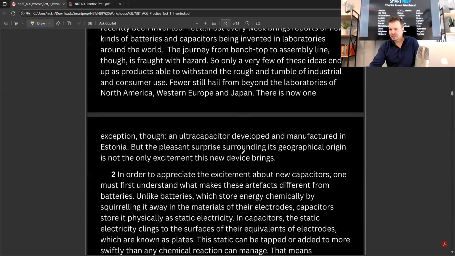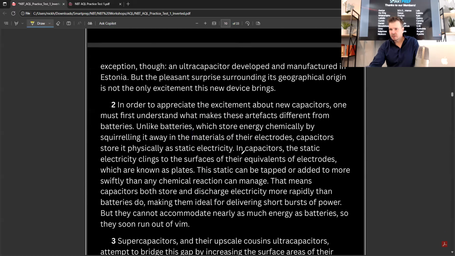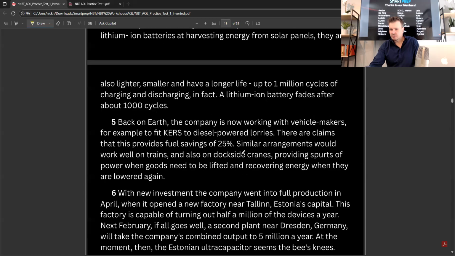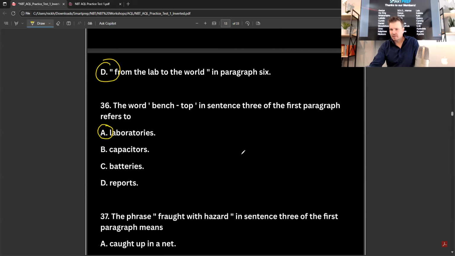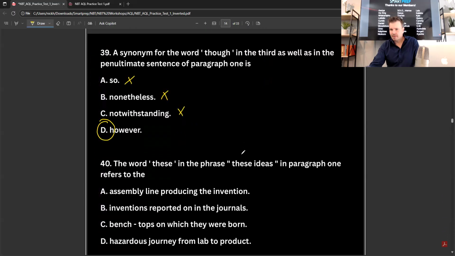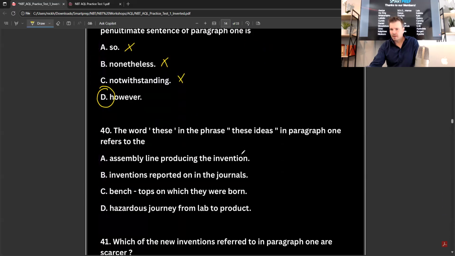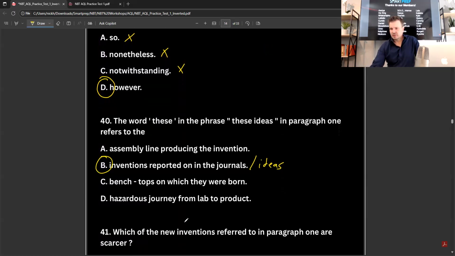Okay, very few of these ideas end up as products. So that's going to be inventions, right? These ideas, that's referred to as ideas. So those would be the inventions or the ideas. Okay, not the assembly line, not the bench tops, and not the hazardous.